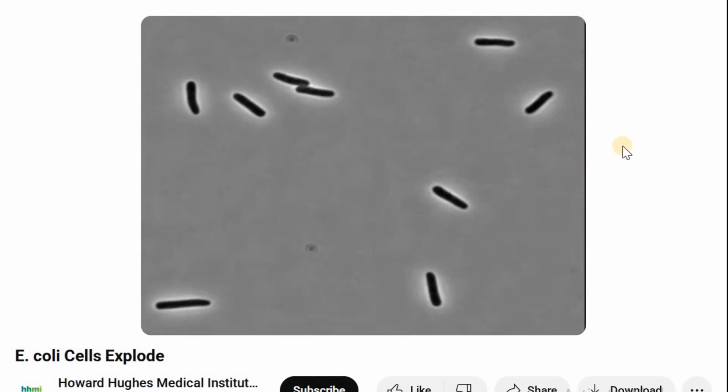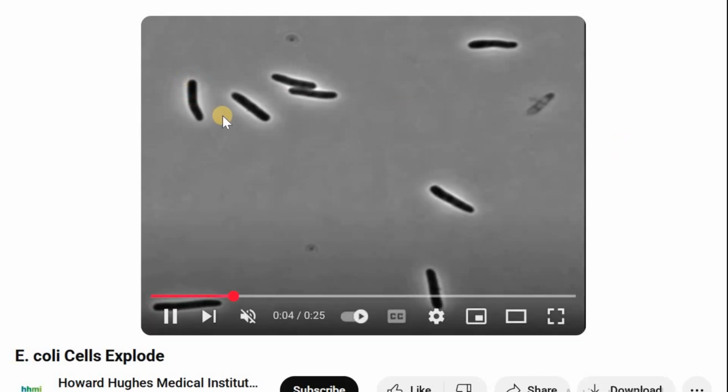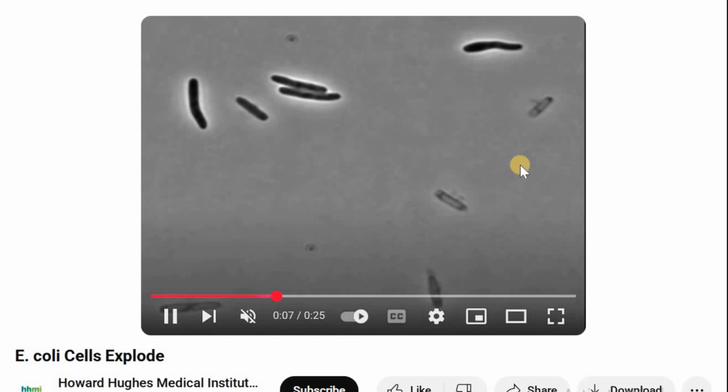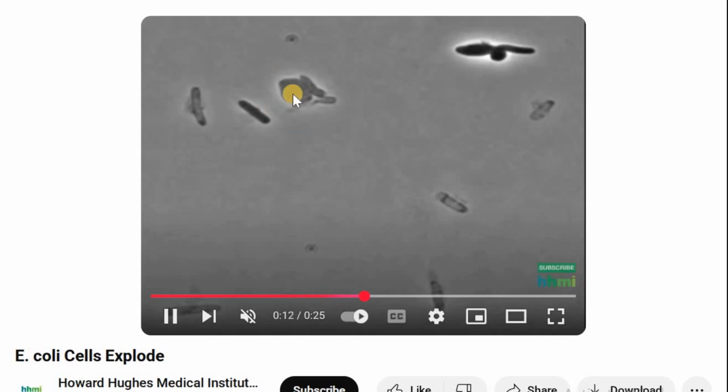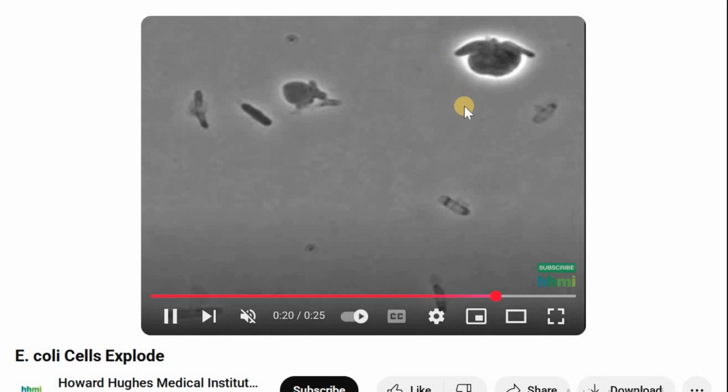Now let me show you what happens. This is yet another video from Howard Hughes Medical Institute. Here what you are seeing is the E. coli bacteria that you have seen in the text. Now see what happens. These are harmful bacteria. You see they are growing. Now we have treated them with penicillin, and as a result all of them are bursting apart, they are exploding. So this is effectively cell death. We are destroying them for our own good. So this is also possible.